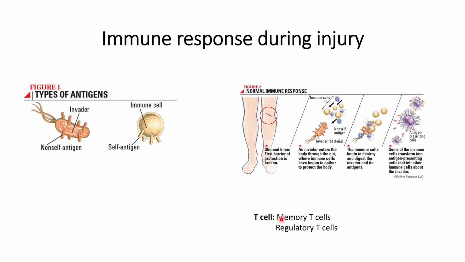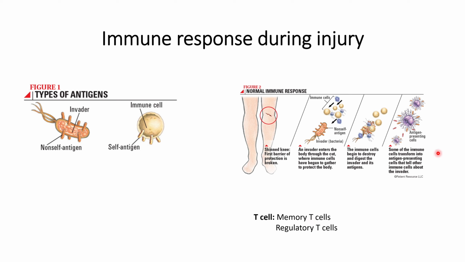Whereas some of the T cells will convert into memory T cells, and they will target any further attack of these non-self antigen invaders. Some memory T cells can live for months, years, and this is the reason we do not get infected by some diseases twice, such as measles, chickenpox, etc.